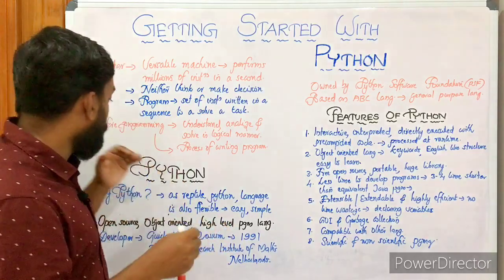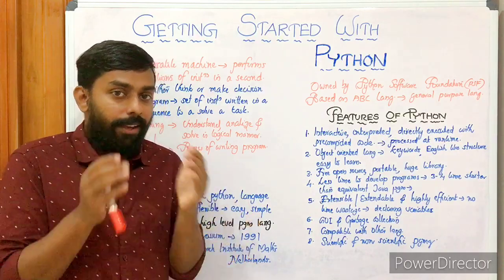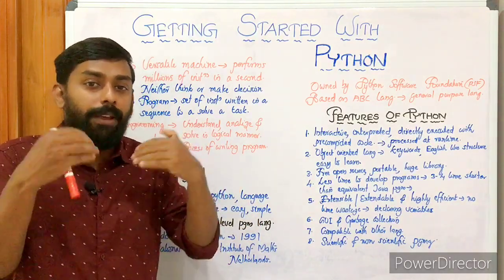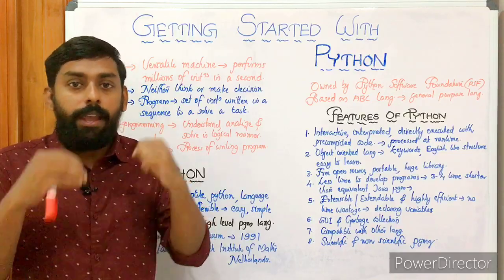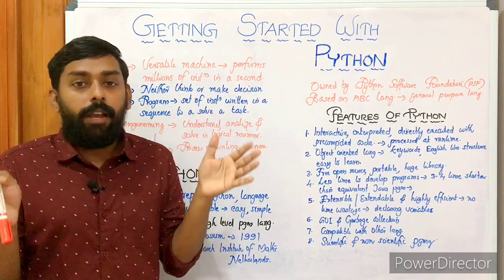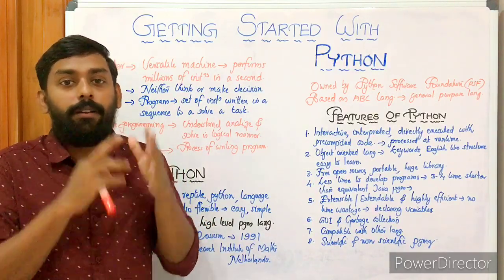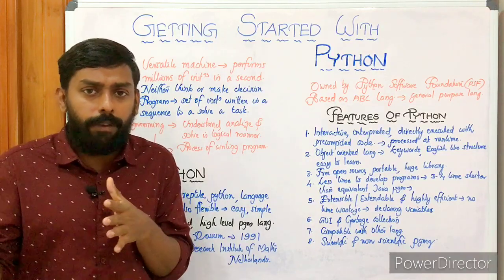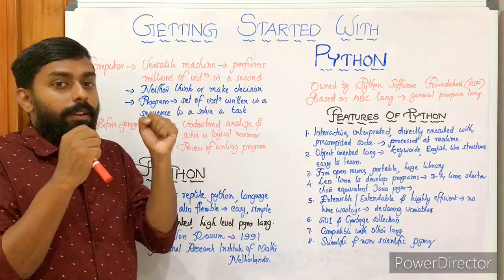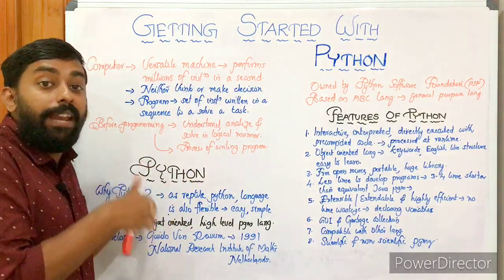Programming means it's a process of writing programs, and we know there are around 45 plus languages available in the computer programming world, and we are going to learn Python programming. We know other programming languages like C, C++, Java, Python, C#. There are a number of languages available. Here in our syllabus we have the Python programming language. So let's move on to Python, the fundamental aspects, the basics of Python.